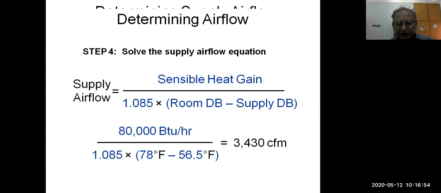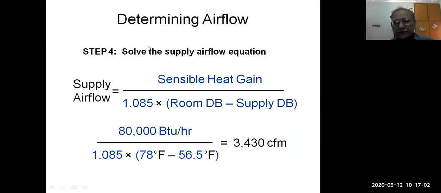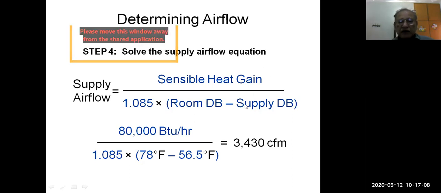Now, another application of this is how to calculate the supply air flow rate.